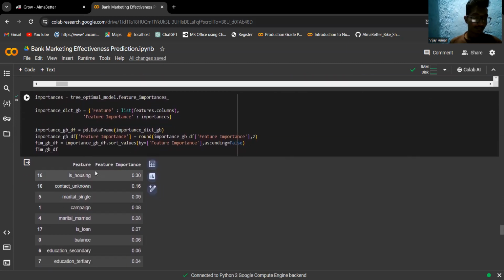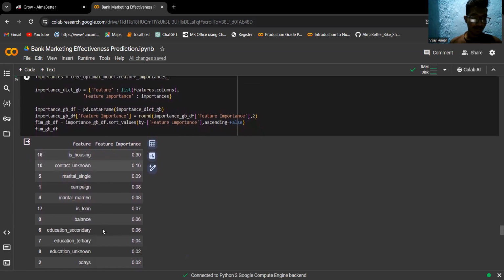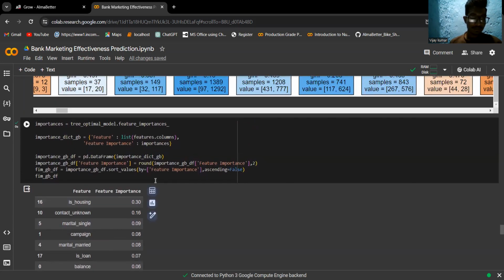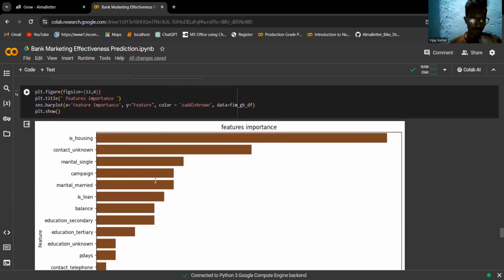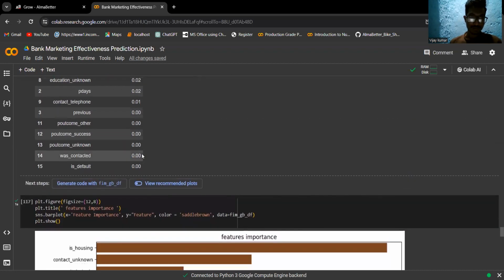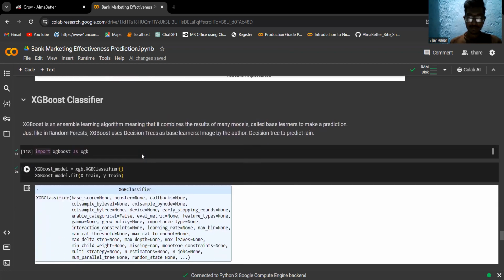Now we'll see our features and feature importance. Using this code, we'll get these values, and we'll show them in graphical representation.